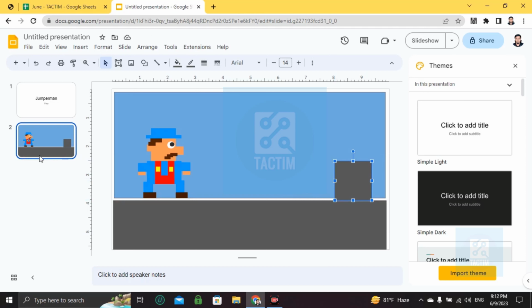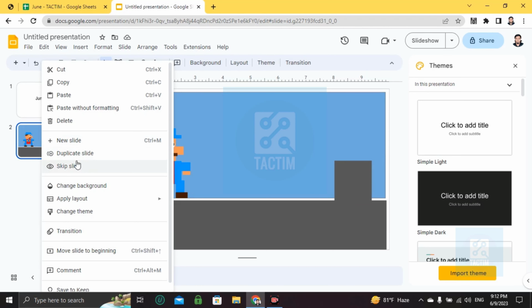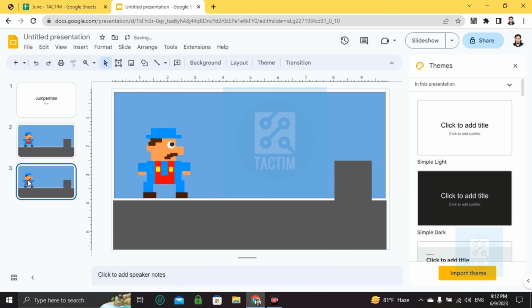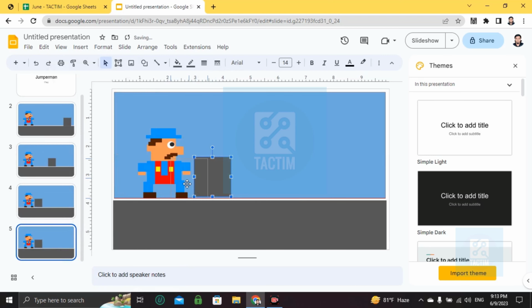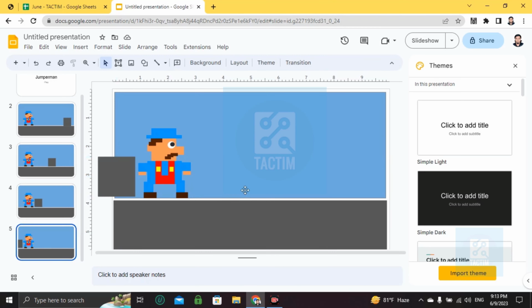Second, I'm going to duplicate this slide, just clicking on the right button of the mouse and going duplicate slide. And in the second slide, I'm going to make it closer like here. Again duplicating the slide. Third slide, I'm going to make this thing like this, and the fourth slide, this should be passed away. Okay, so guys, now I'm going to play this game. Let's try this out. This will be like this.